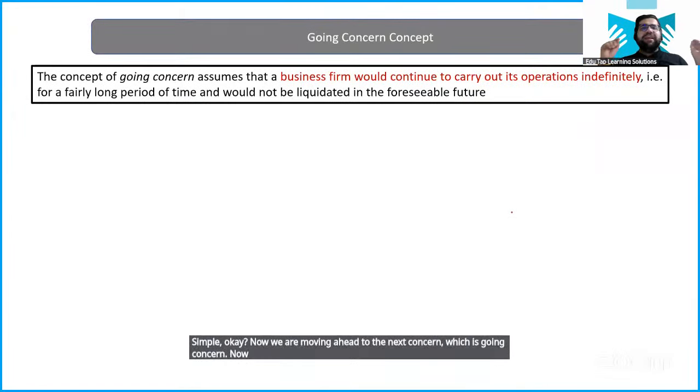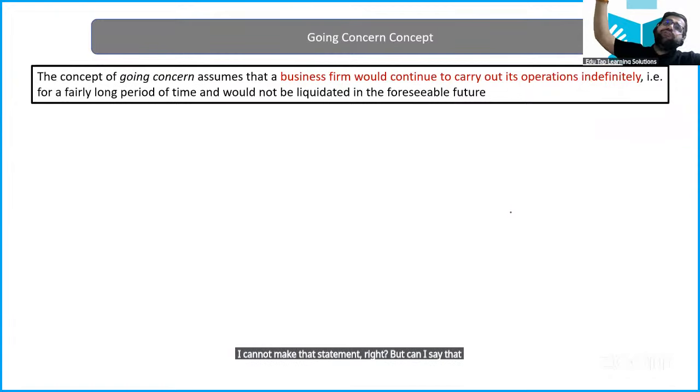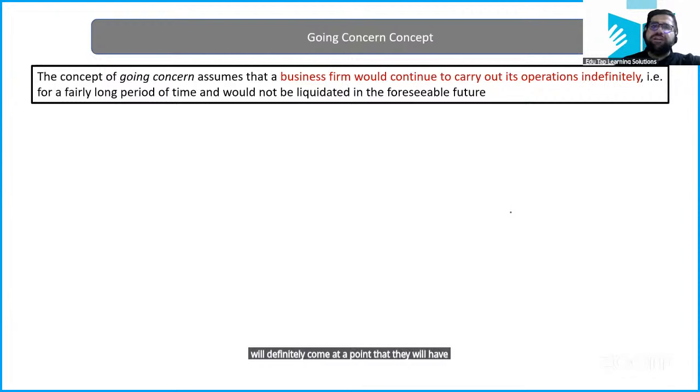Now tell me, can I say that Reliance will close their business in 5 years down the line? Or 10 years down the line? Or 15 years down the line? I cannot make that statement, right? But can I say that somewhere in the future, they will definitely come to a point where they will have to close their business?